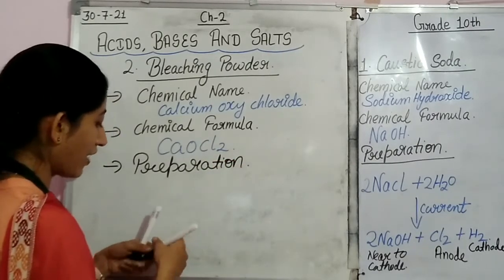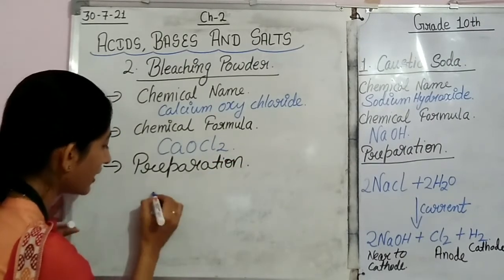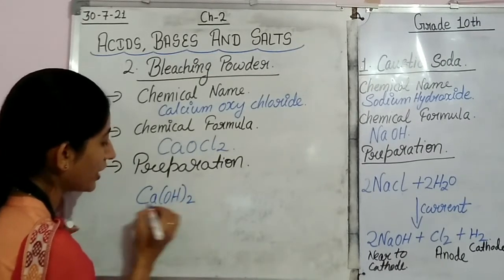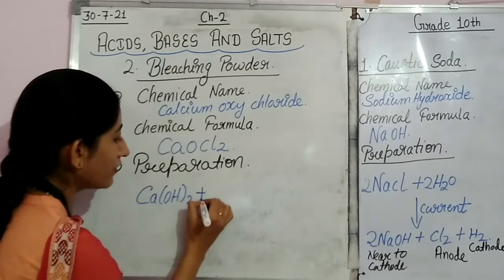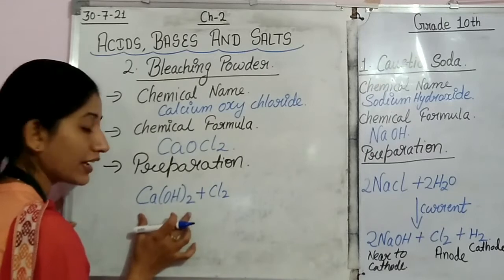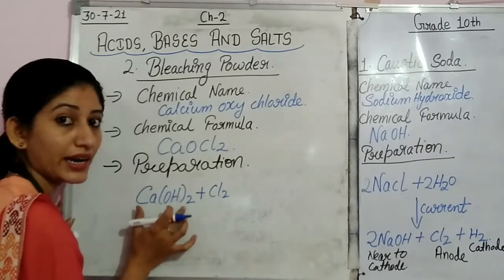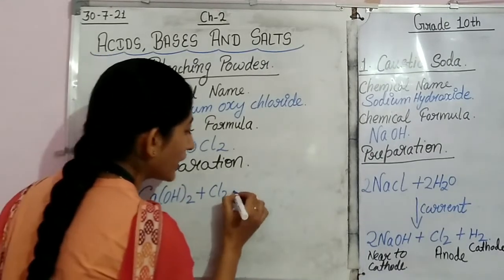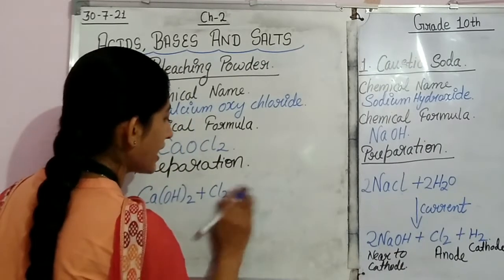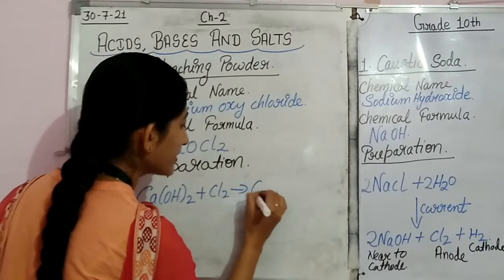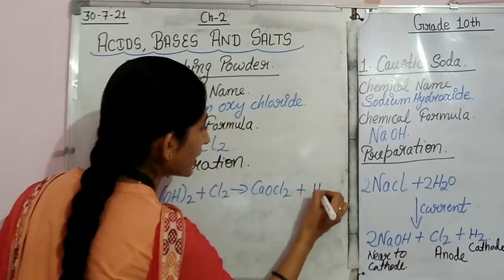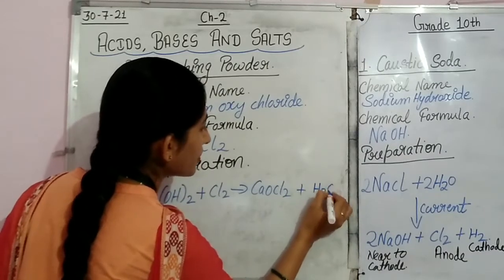I told you we have to take dry slaked lime, that is CaOH2, in dry form. Then we react it with chlorine, and as a product we get CaOCl2, and water is released.